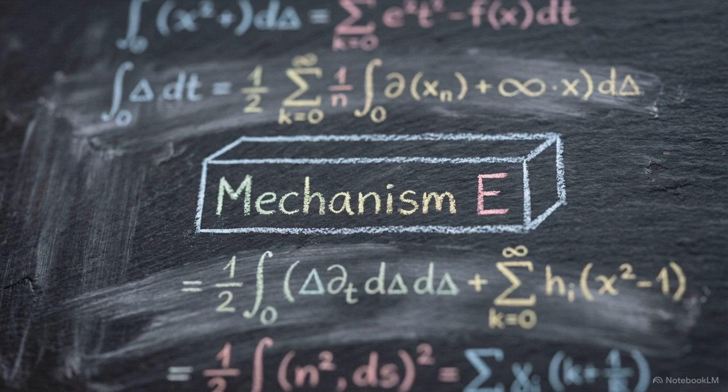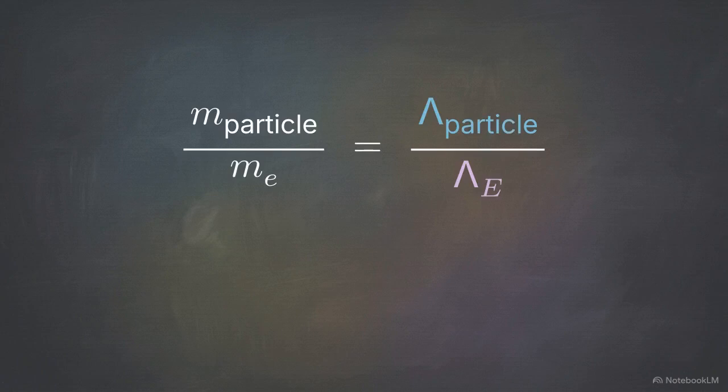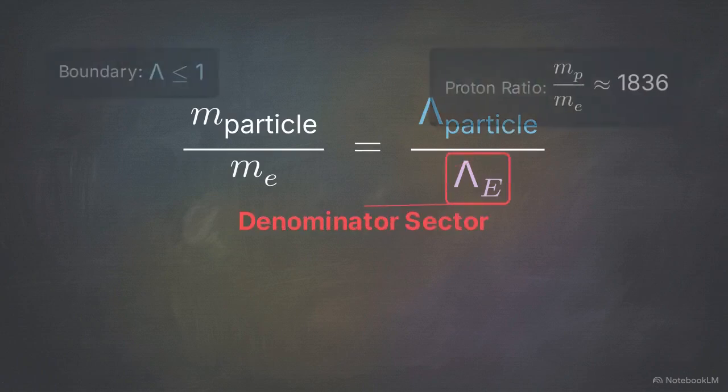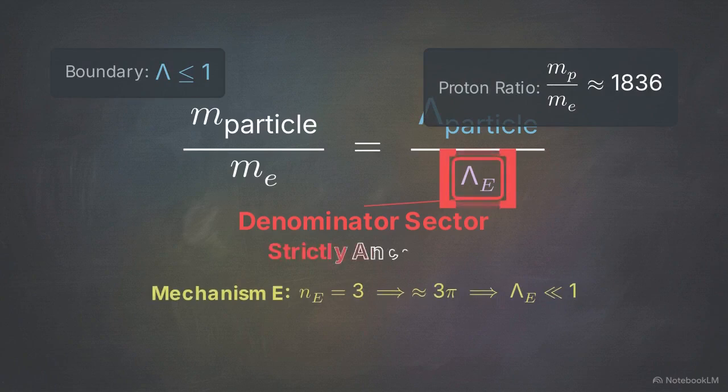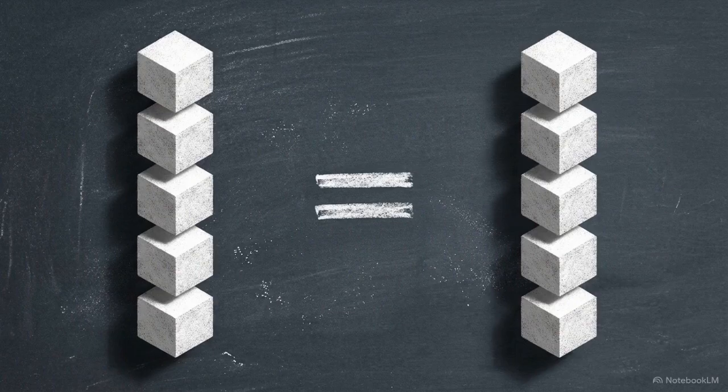In the framework's formal literature, the near coincidence of 455 over 480 mapping to 3 pi is formally categorized as mechanism E. Specifically, it operates as a denominator sector mechanism. It provides the exact structural suppression required to keep the baseline lock potential strictly anchored. Previous analyses identified similar Diophantine alignments in the numerator sector.